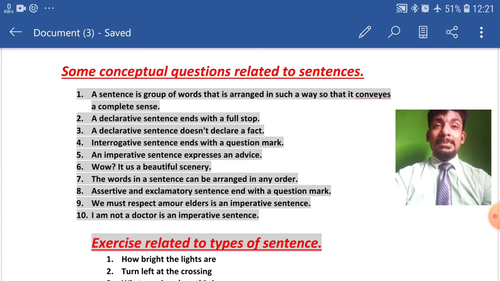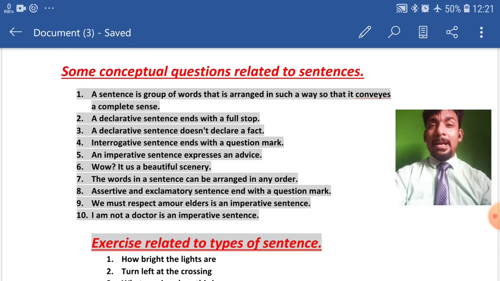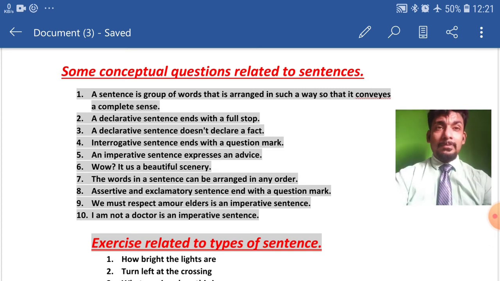Now, my dear students, the following questions that you can see on the screen are some basic questions related to the concept of sentence. In these questions, I have tried to clear all your concepts of sentences. And if you answer all the questions correctly, you will be able to understand sentences properly. Nothing will be left after discussing all these questions. So without any further delay, let's start.